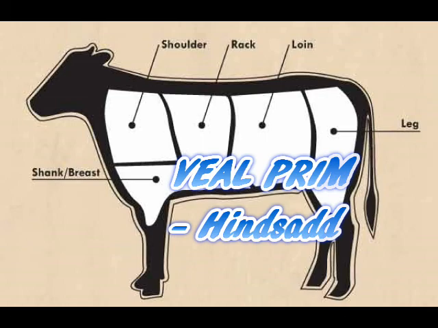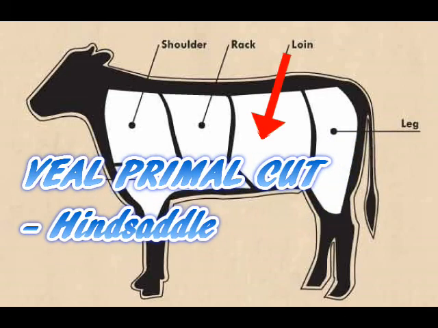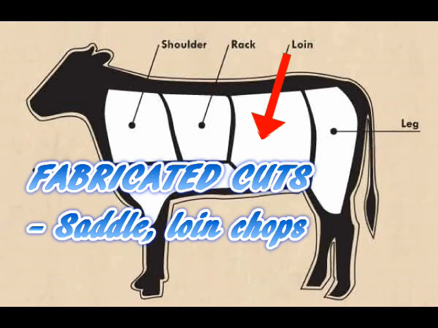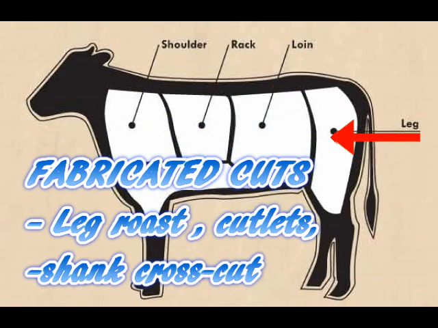And under the hind saddle, we have the loin with fabricated cuts of saddle and loin chops, the leg with fabricated cuts of leg roast, cutlets, and shank cross cut.